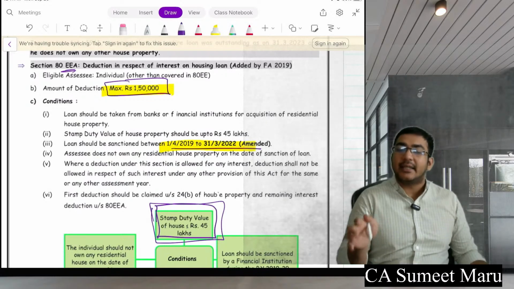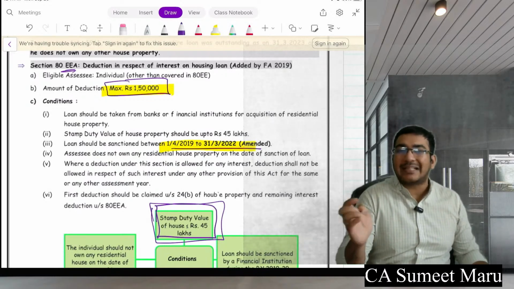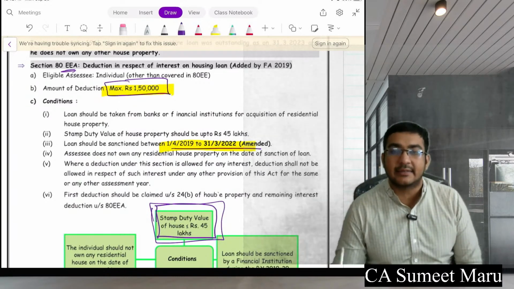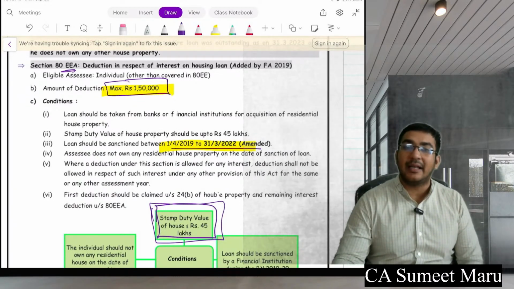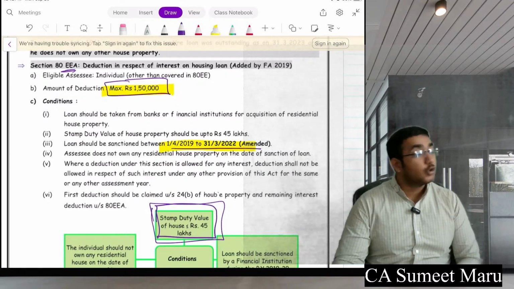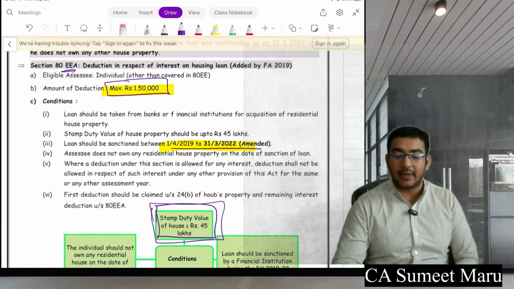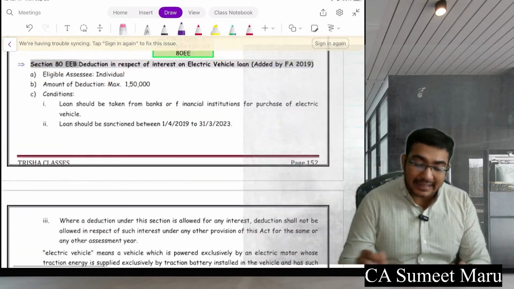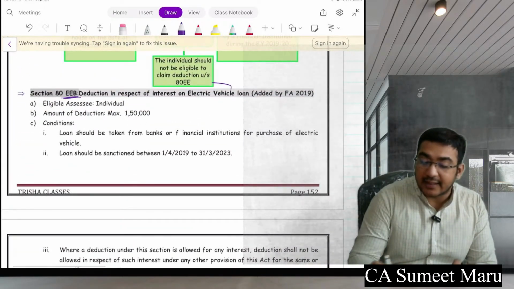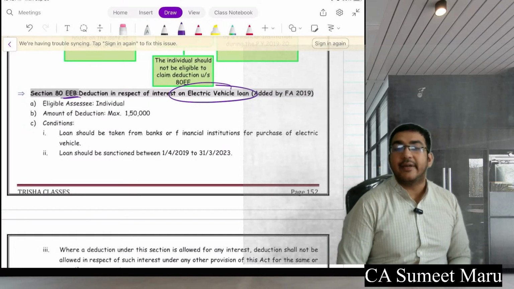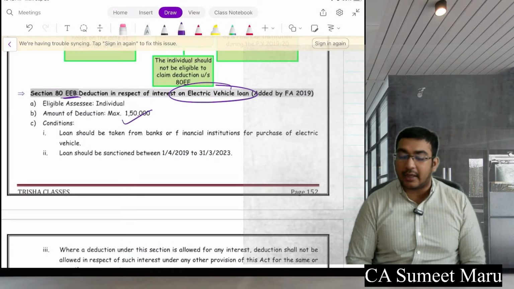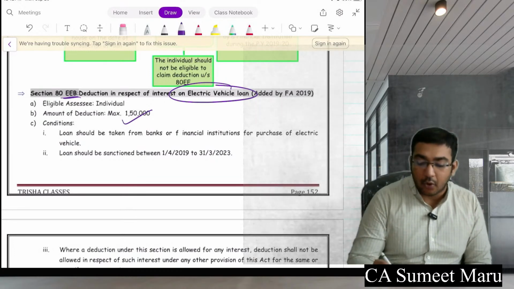So 80EE is for up to 17 only, maximum 50,000 limit. 80EEA is above that as well, that goes up to maximum 1.5 lakh. Only house property should be up to 45 lakhs stamp duty value. Everyone clear? Similar is 80EEB, but this is for electric vehicle. So if you take an electric vehicle, interest on the loan of the electric vehicle up to 1.5 lakh you will get as a deduction. If you take loan up to